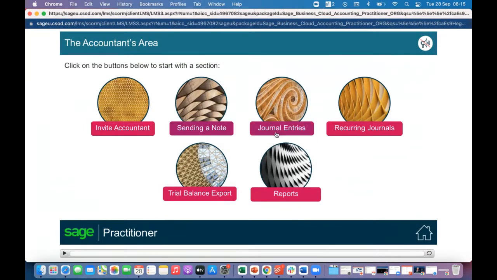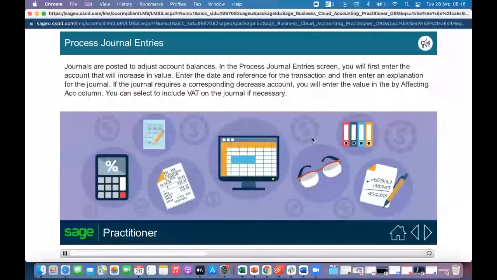Then journal entries. Interesting. So we played around with journal entries. Remember, when it comes to journal entries, it's all the transactions that can't go into any of your other journals: your cash receipts, cash payments, creditors journal, debtors journal, etcetera.